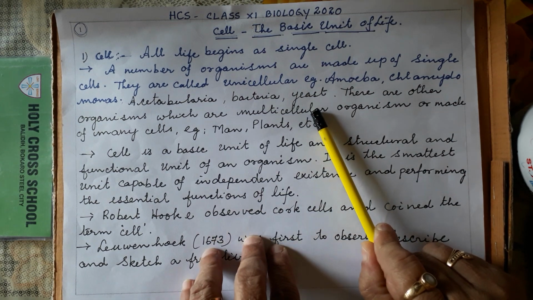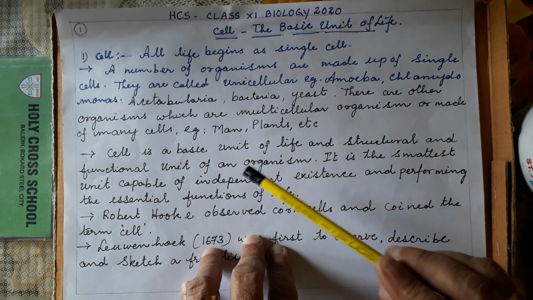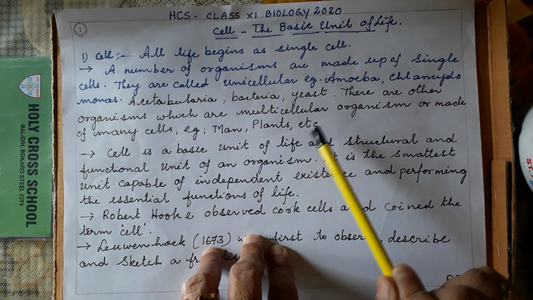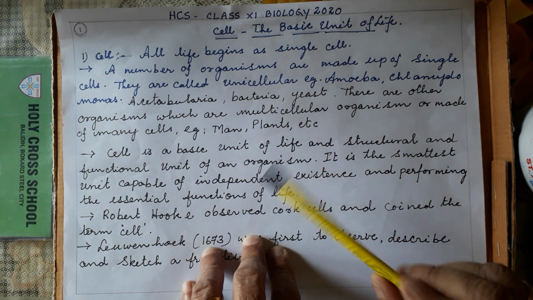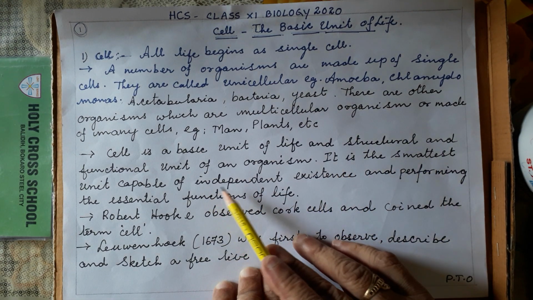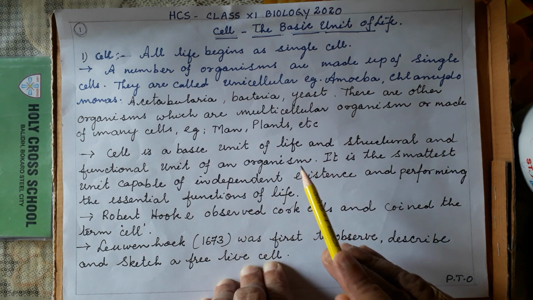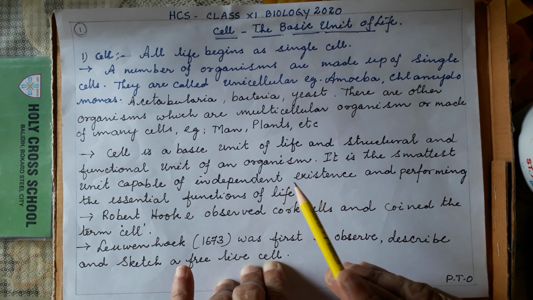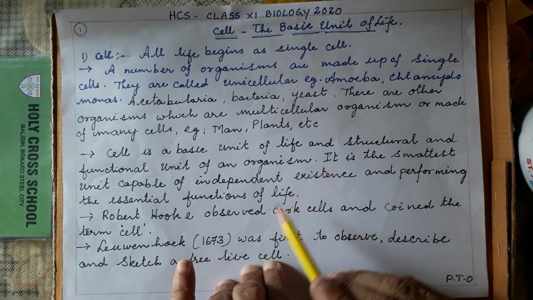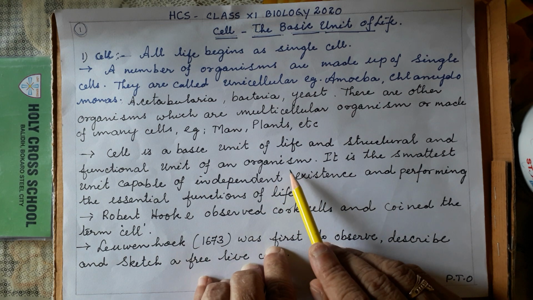Now some other organisms have a body made up of many cells. For example, you know very well, man and plants. Any plants, other than the unicellular ones, are multicellular. Cell is the basic unit of life and the structural and functional unit of an organism. Why is it called the basic unit? Because all the functions that a living organism needs, growth, reproduction, respiration, circulation, all external and internal functions, are done by the cell.